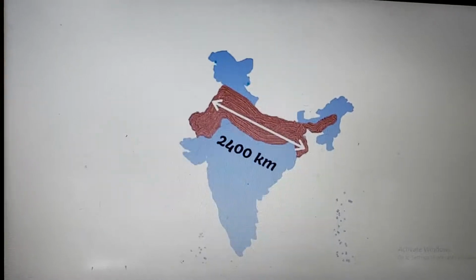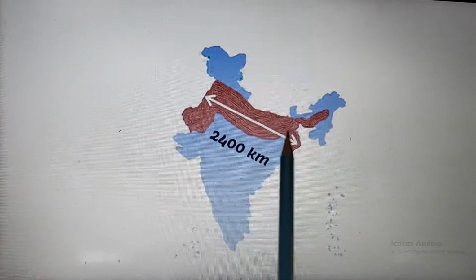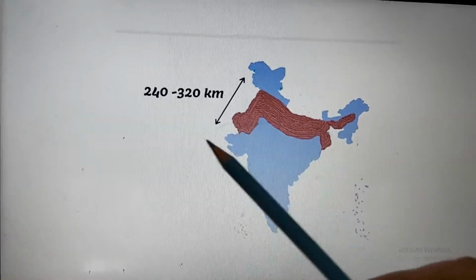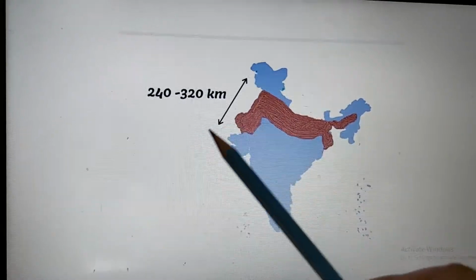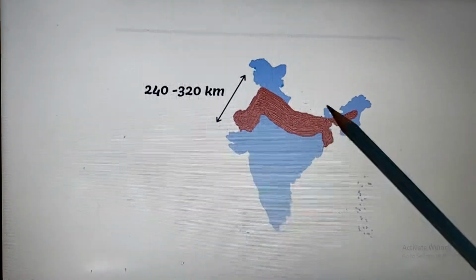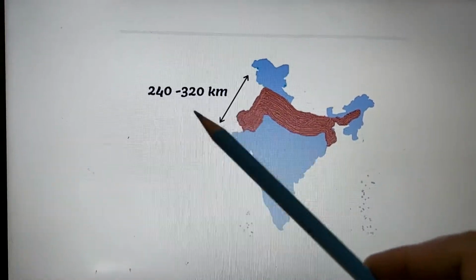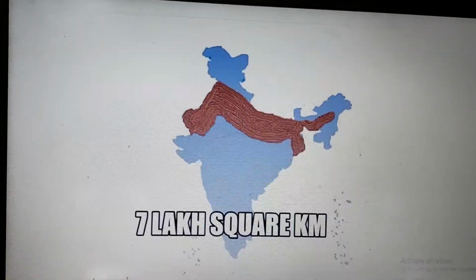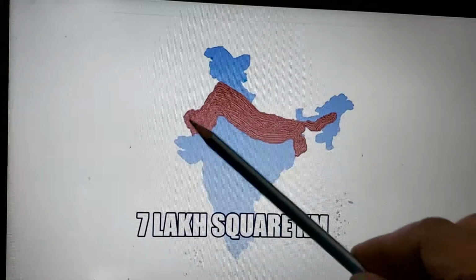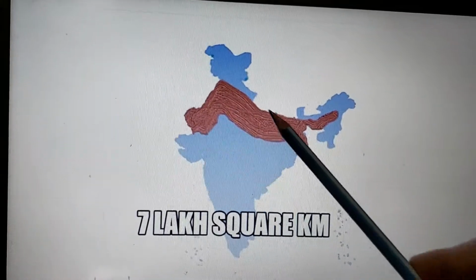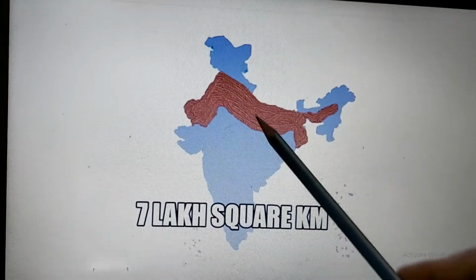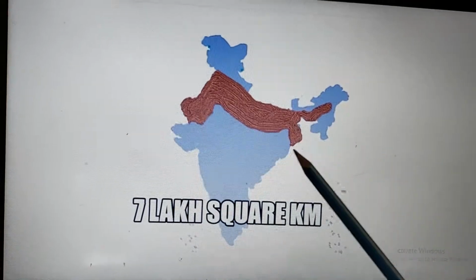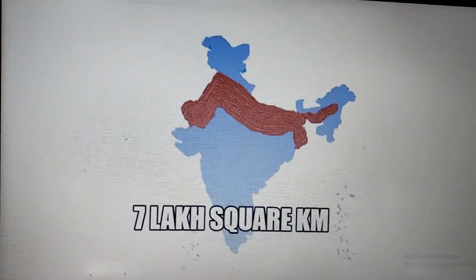It is 2,400 kilometers in length. The width is between 240 to 320 kilometers. Somewhere it is wider, somewhere it is narrower, but the average width of the northern plain is 240 to 320 kilometers. If we see the entire area from here, all around, this is 7 lakh square kilometers of our northern plain.